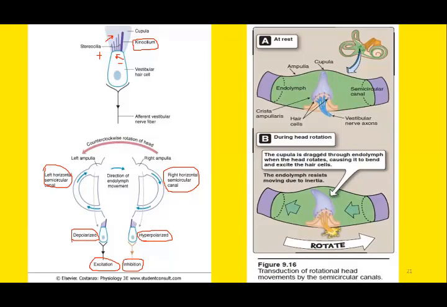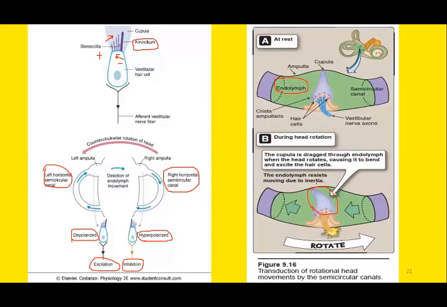The endolymph within the semicircular canals also moves. Not only is there movement of the endolymph, but the cupula is dragged as well. So this cupula is dragged through the endolymph when there is head rotation. This will cause the hair cells to bend, and the hair cells will become depolarized and excitation will take place.